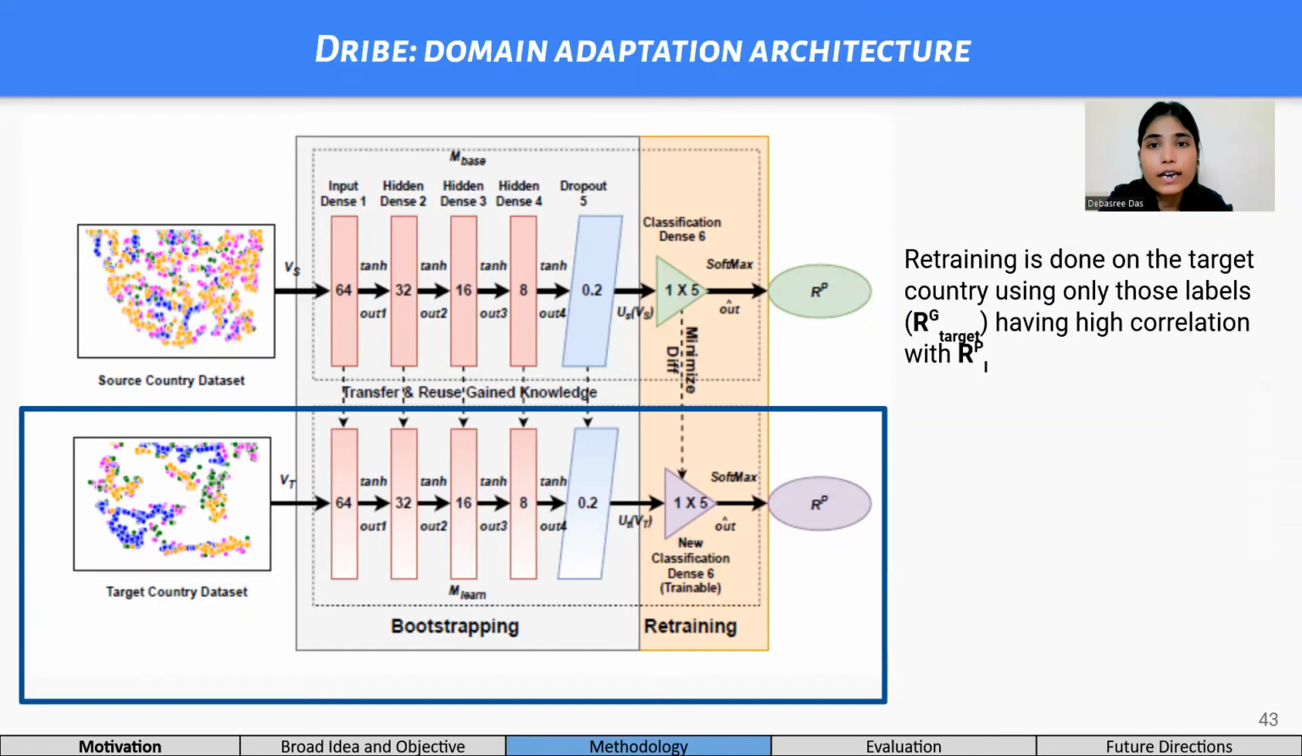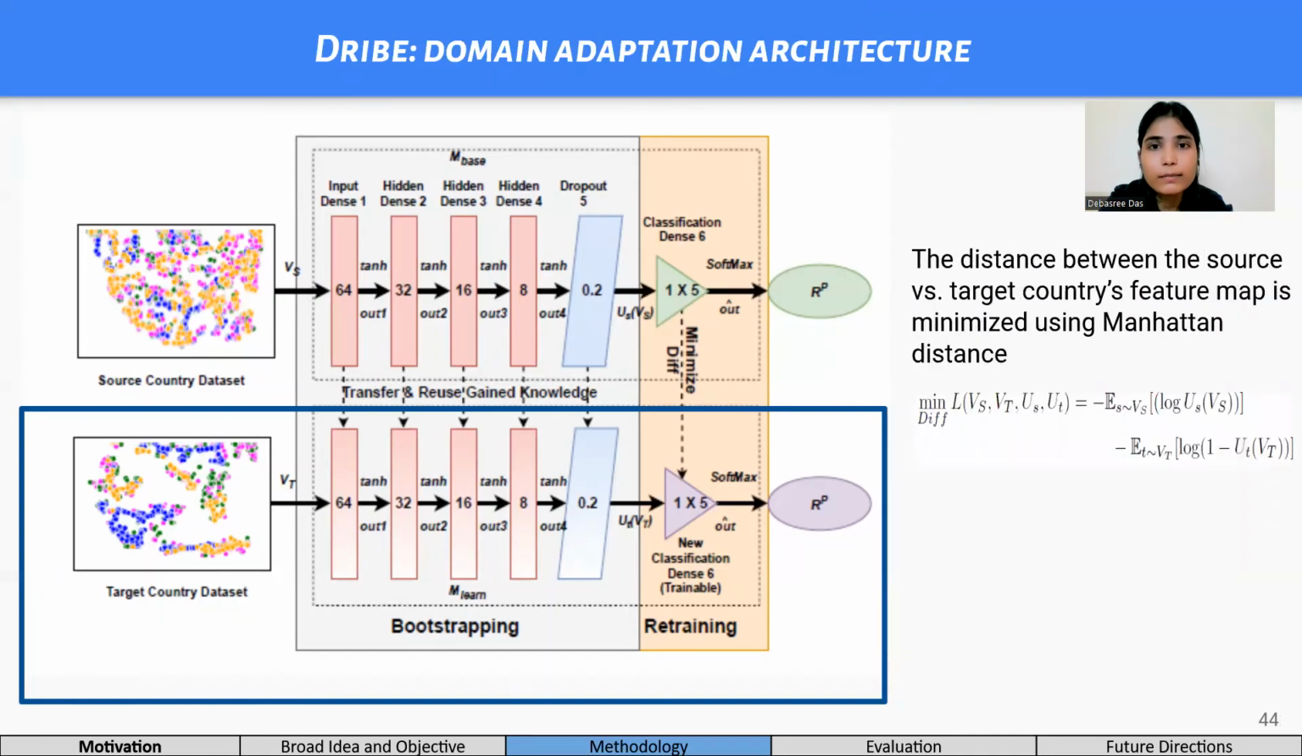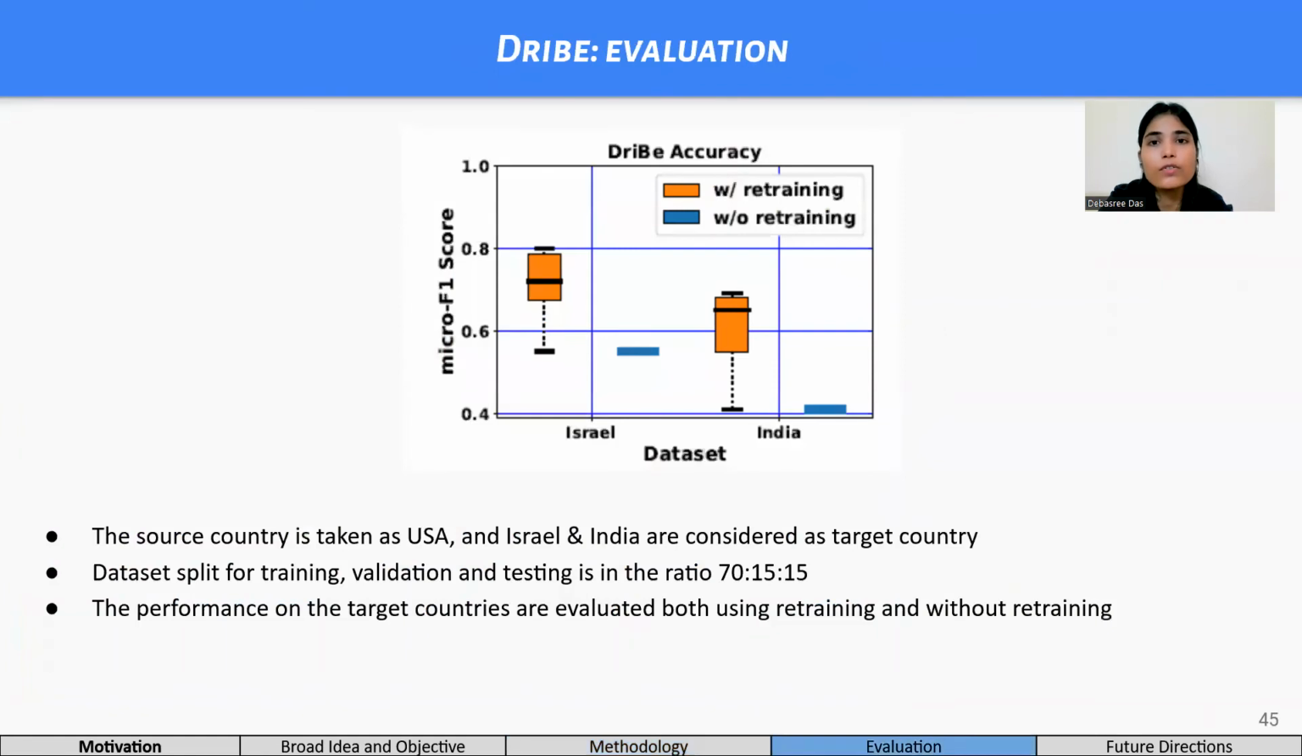In this transfer learning architecture, during retraining, the distance between the source and the target country's feature maps is minimized using the Manhattan distance. Finally, softmax is applied to generate the highest probable score on a Likert scale of 1 to 5. So once the model DriBe is developed, we introduce our evaluation setup.